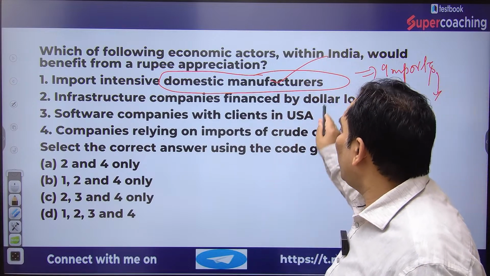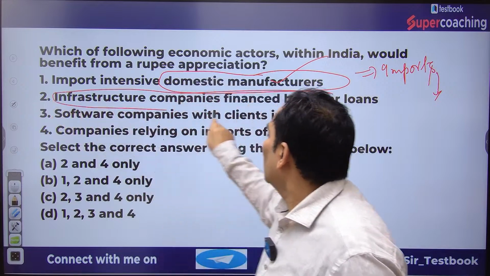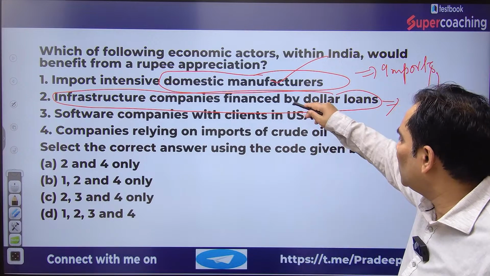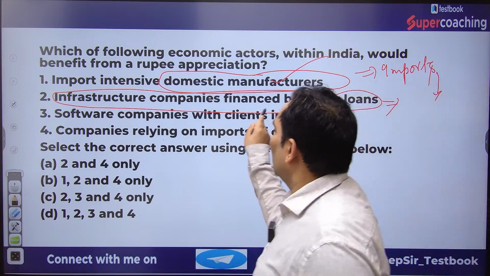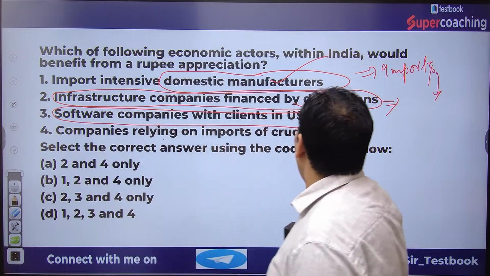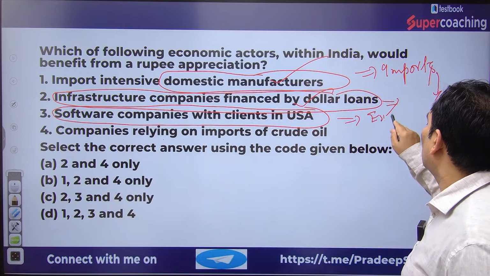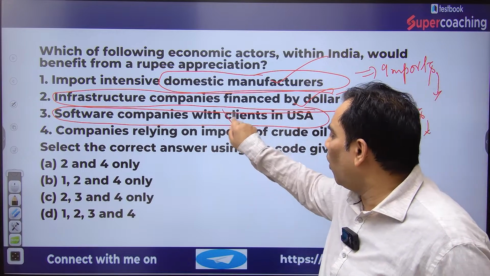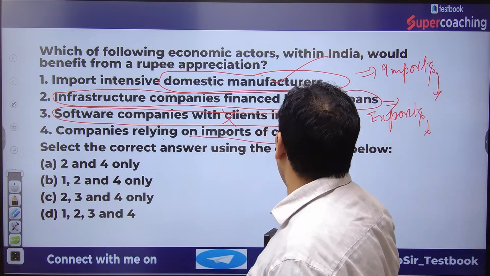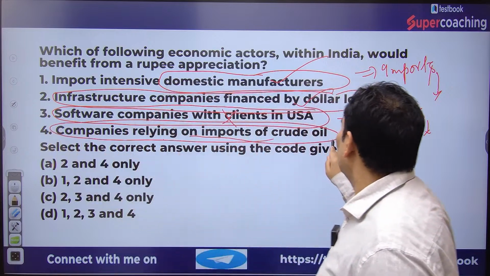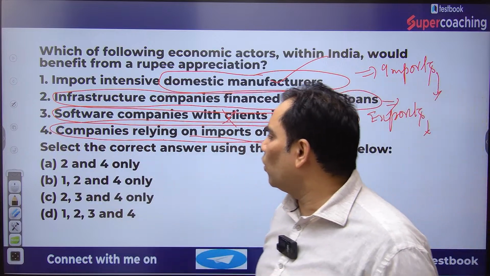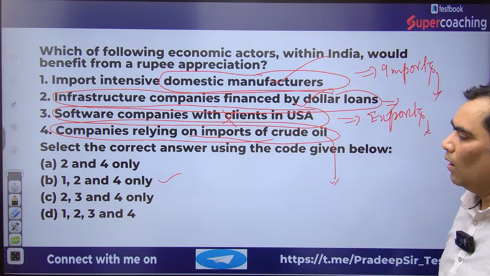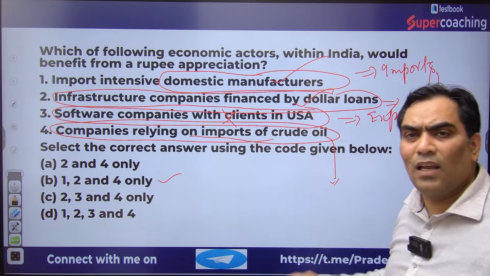And infrastructure financed by dollars, that is going to increase the cost. Then software companies having clients abroad, that is going to decrease our exports, because exports are going to be costlier. And companies relying on the import of crude oil, this is also going to be affected. So the right answer is 1 to 4, which is B only. So the right answer is B.